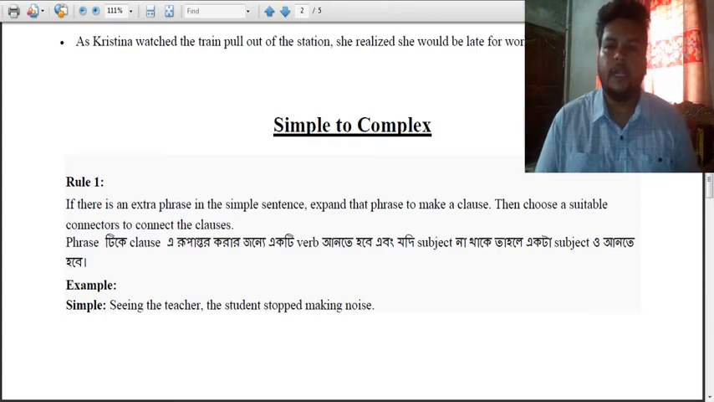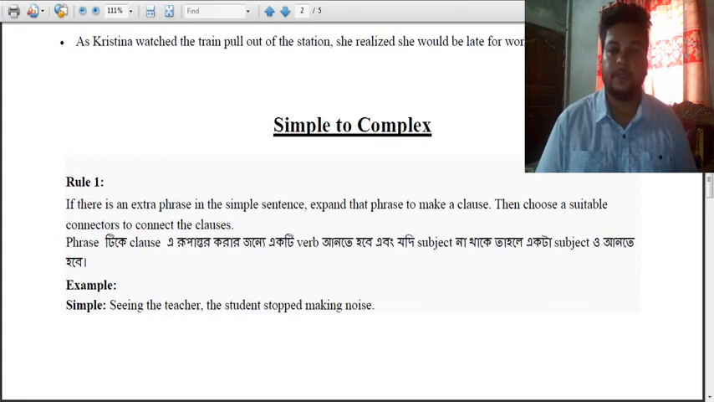Well, so let's go through the rules. What does the rule say? First rule, it says if there's an extra phrase in the simple sentence, expand the phrase to make a clause. Then choose the suitable connectors to connect the clause. So if you find an extra phrase in a simple sentence, then you have to expand this. And how to expand this? You have to pick suitable connectors to connect the clause.